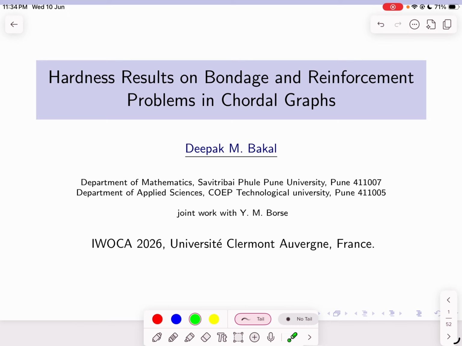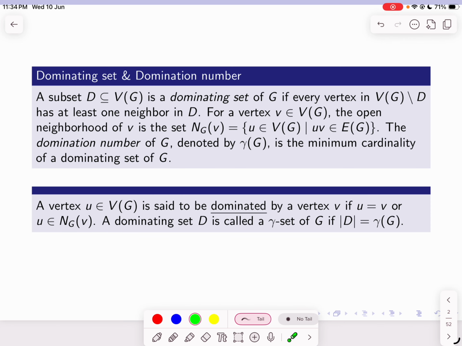Borse. In this talk, I will be discussing the hardness results on bondage and reinforcement problems in chordal graphs with a particular emphasis on the split graphs. Let me begin with the basic notation.